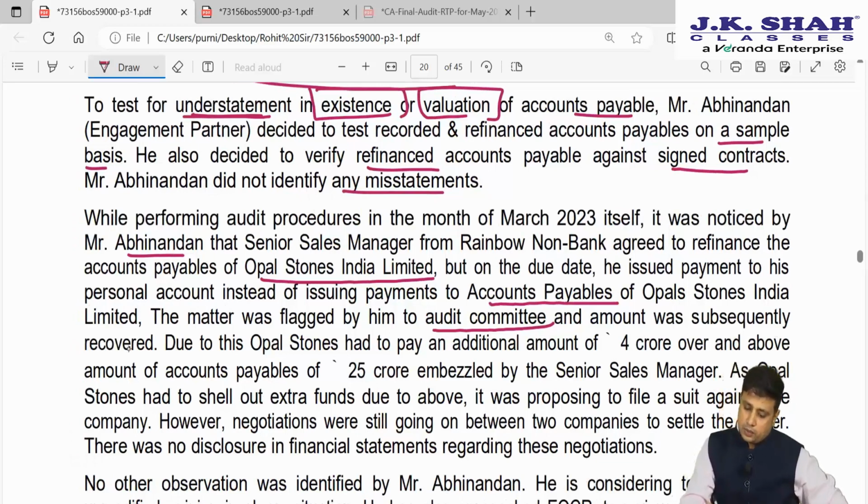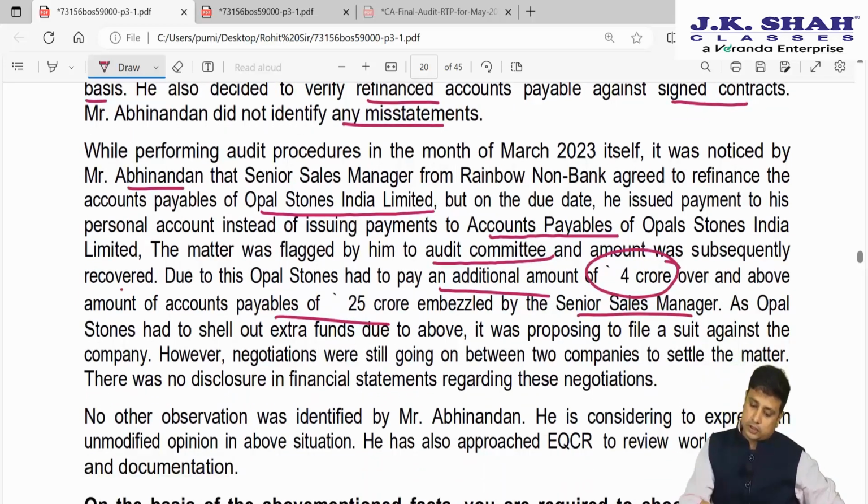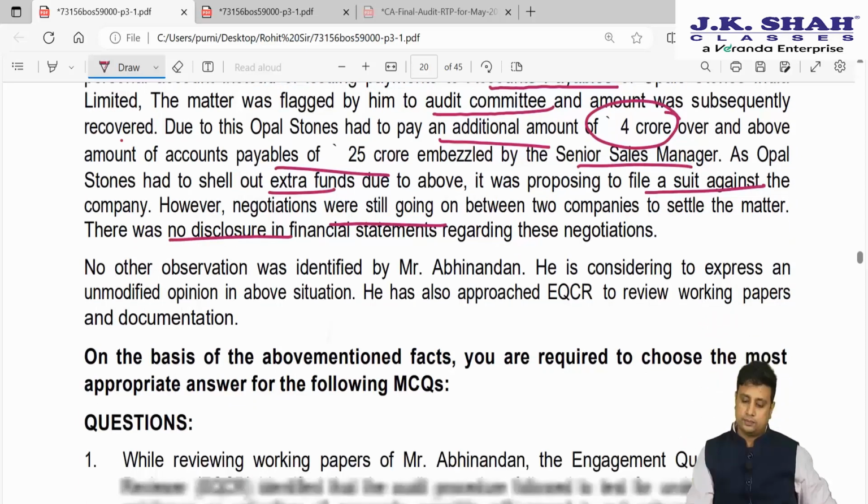An amount was subsequently recovered. Due to this, Opal Stone had to pay an additional amount of 4 crores over and above an amount of 25 crores embezzled by the senior sales manager. As Opal Stones had to shell out extra funds due to the above, it was proposing to file a suit against the company. However, the negotiations were still going on between two companies to settle the matter. There was no disclosure in the financial statement regarding this negotiation.